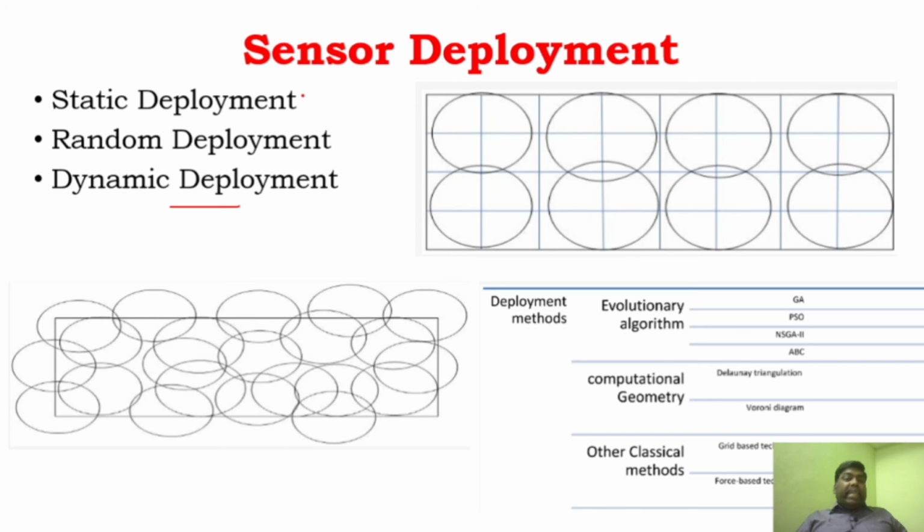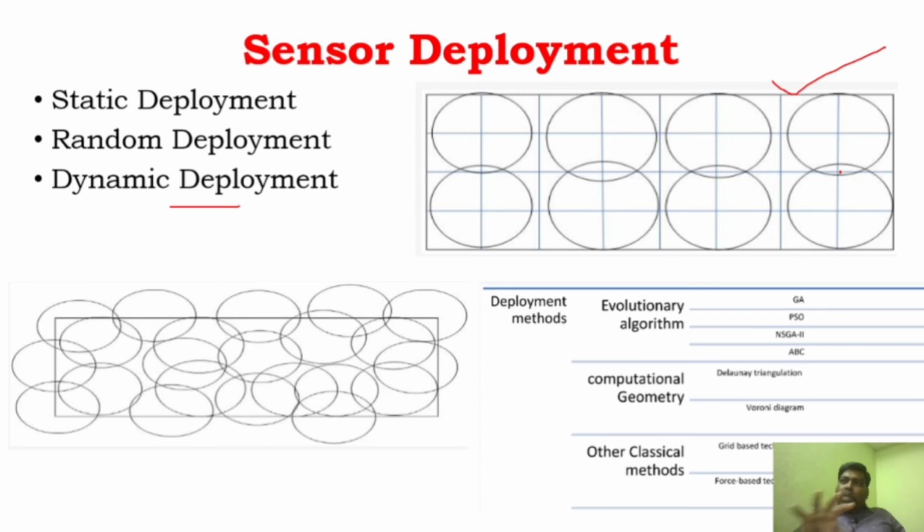So what is static deployment? It can be done in a two-dimensional way or a three-dimensional way. Static deployment can be used only if we know the exact location of the sensor, where the network has to be created.